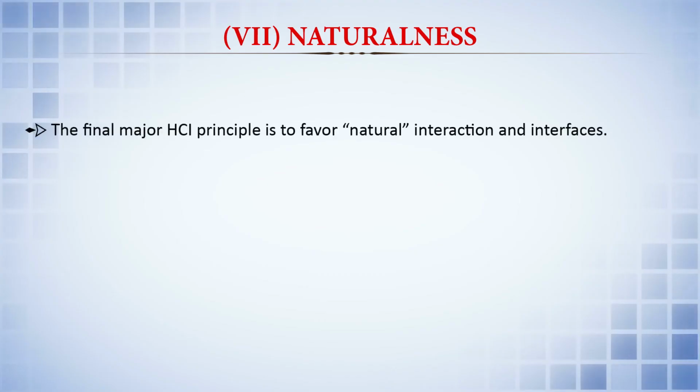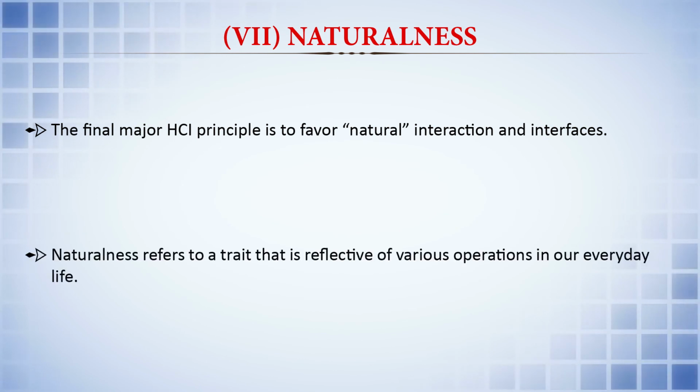The next one is naturalness. So this is the final major HCI principle, in order to favor natural interaction and natural interfaces. Naturalness refers to a trait that is reflective of various operations in our everyday life.